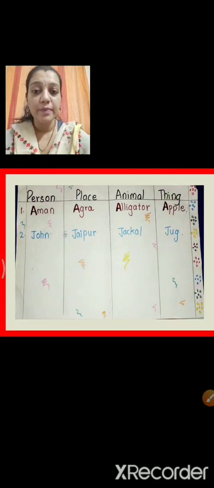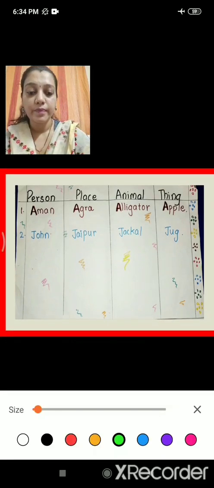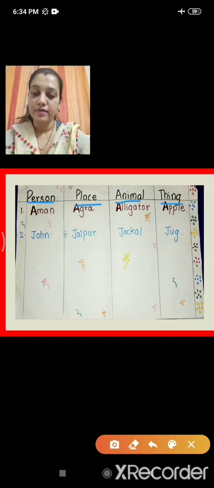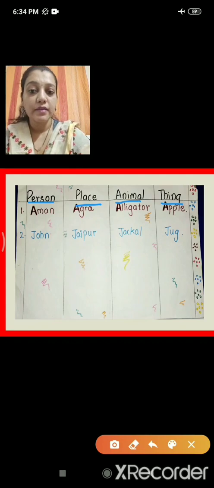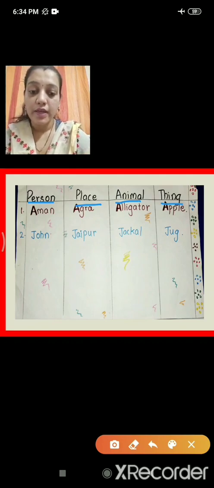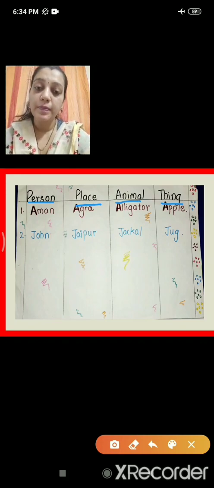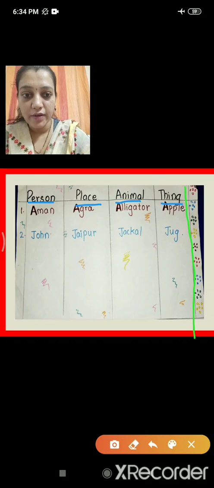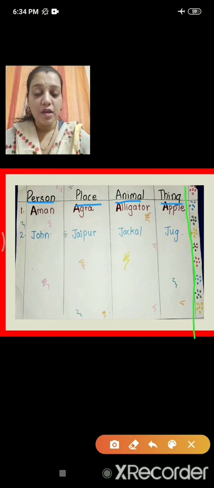Next page, I am making a column and like a table, writing person, place, animal and thing. Okay, then as I showed you example how we will write a name of a person, place and animal, thing. We can take any 10 alphabets of our choice. And see, can you see in the side in the border how I had decorated the page with a colorful pen? Because I don't have much stickers or decorative materials with me. So I will do it by colors.